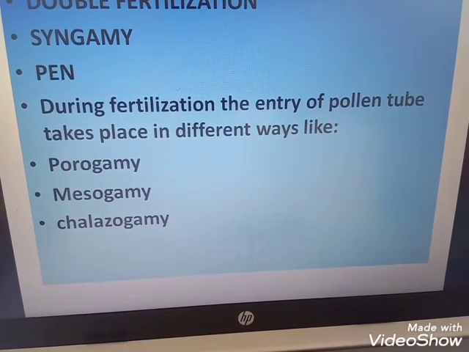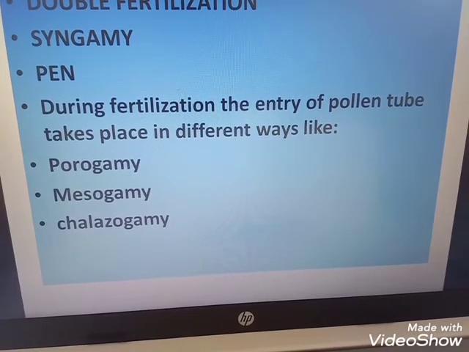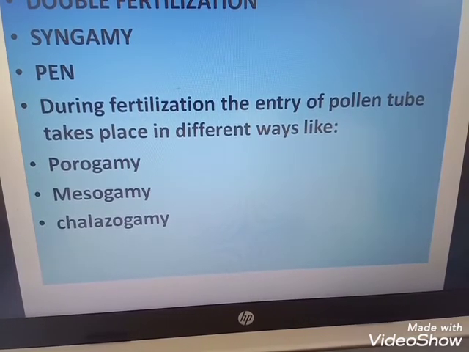This method was discovered in Casuarina by Treub. The scientist's name is Treub, T-R-E-U-B. When you are writing your lecture notes, please underline this name, Treub. Discovered in Casuarina, C-A-S-U-A-R-I-N-A. I gave you one picture of chalazogamy; in that picture it has the name of the scientist and the plant name.